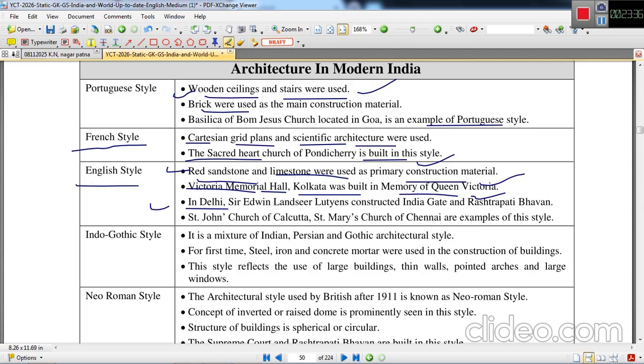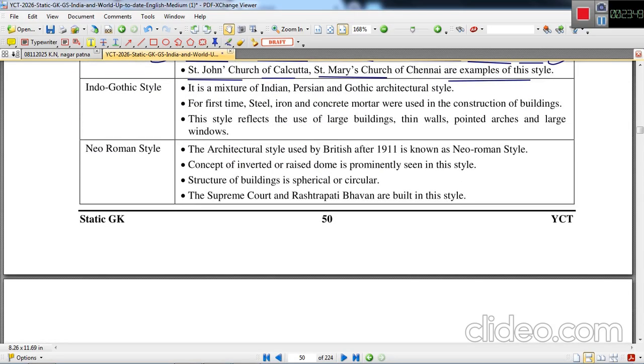In Delhi, Sir Edwin Landseer Lutyens constructed India Gate and Rashtrapati Bhavan. St. John Church of Calcutta, St. Mary Church of Chennai are examples of English style. Indo-Gothic style, it is a mixture of Indian, Persian and Gothic architecture. For the first time, steel, iron and concrete mortar were used in construction of buildings. This style reflects the use of large buildings, thin walls, pointed arches and large windows.